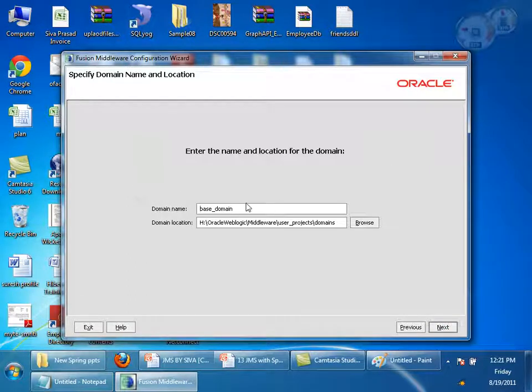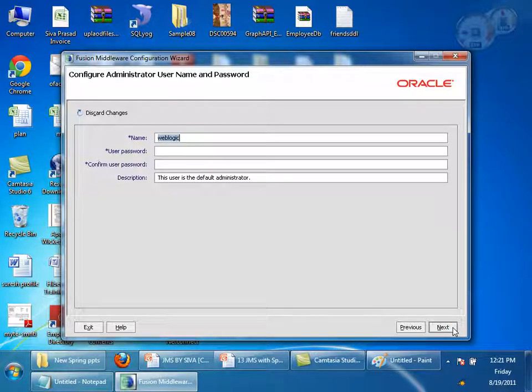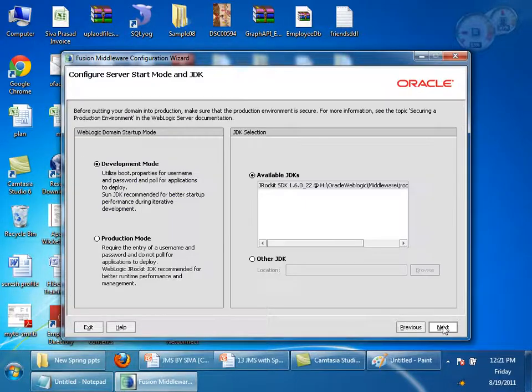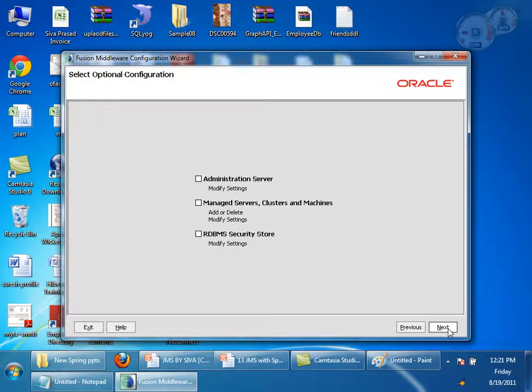Give the name as Sapient domain. And give your own password. I am giving weblogic123. Take all the defaults and finish.